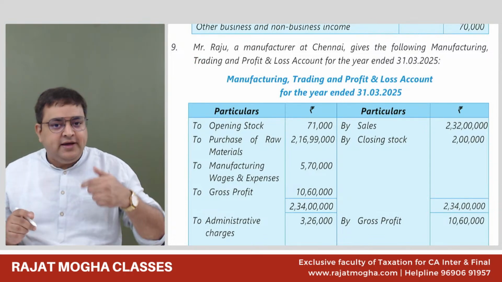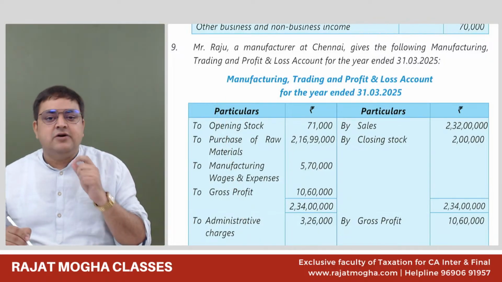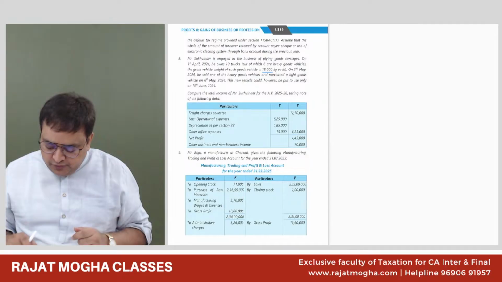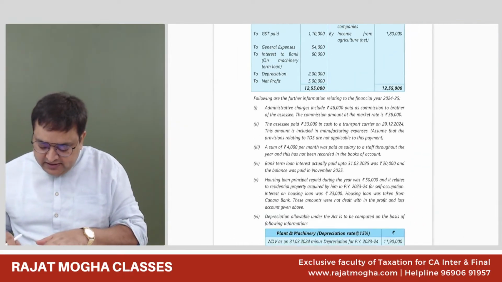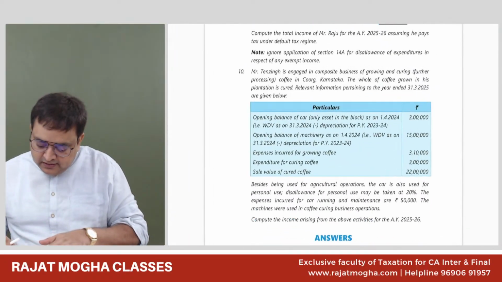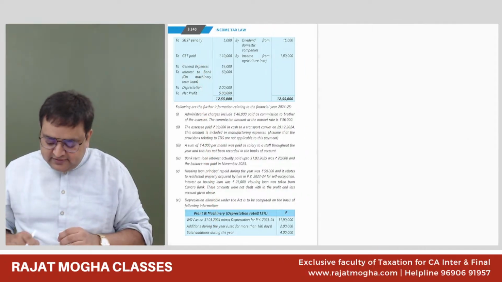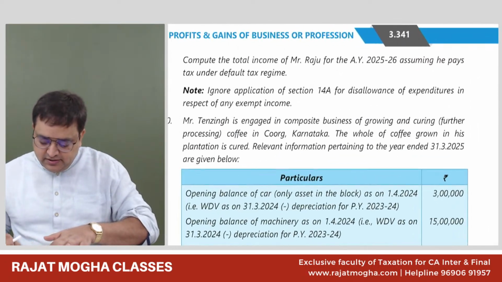Now, it would not be a good idea to read all this. Whenever we see a question, we should always come to the point where they are asking what the requirement of the question is. It is kind of a mini total income question.